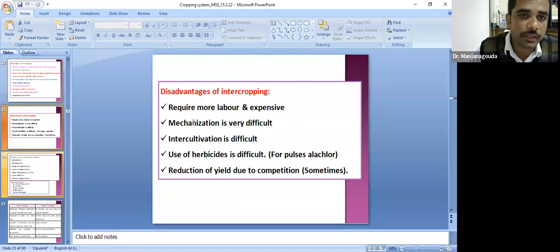Some of the disadvantages of intercropping: it requires more labor and is expensive. Mechanization is very difficult, and sowing two crops is somewhat difficult, though nowadays the machineries are available, no problem. Intercultivation is somewhat difficult, and so is application of herbicides. Say for example, both crops may require different herbicides, so application of the same herbicide is somewhat difficult, and there may be reduction in yield due to competition. Sometimes, not in all cases, some cases.